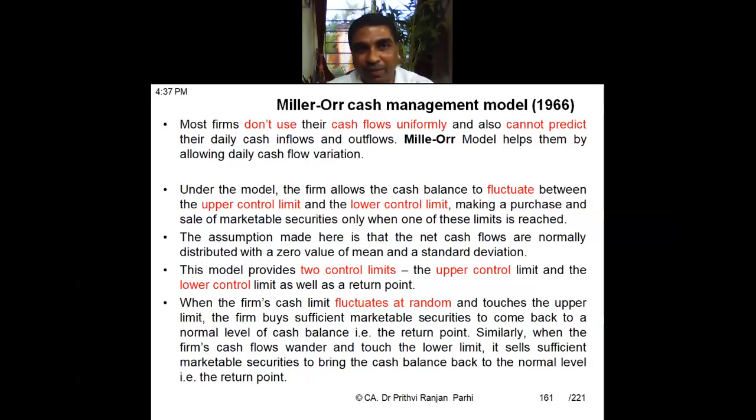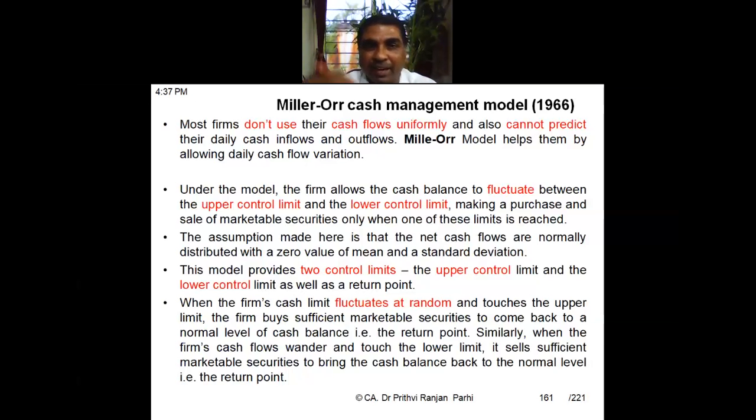Now quickly we'll be covering this model also today. At least this model part we'll be covering. This is the Miller and Orr model regarding cash management. Most firms do not have cash flows that are uniform, so it will be difficult for many firms to predict what the cash outflows will be. In the previous model we assumed a fixed pattern of outflow, but practically this outflow may not be uniform.